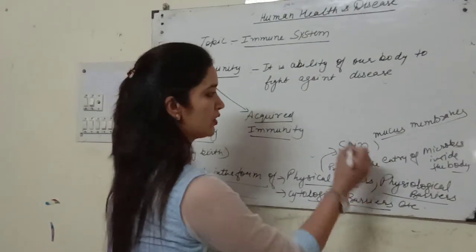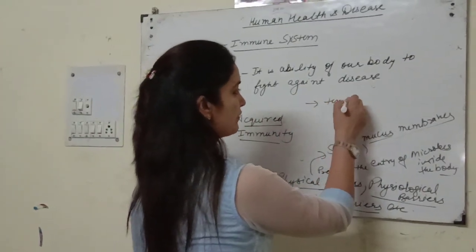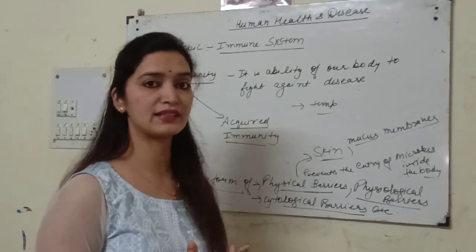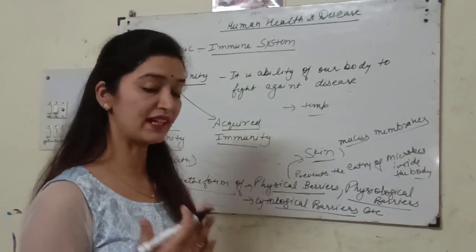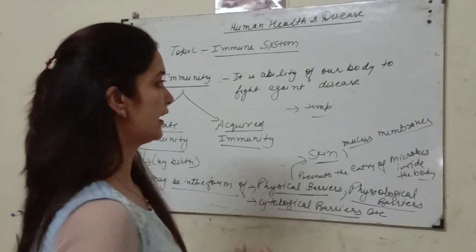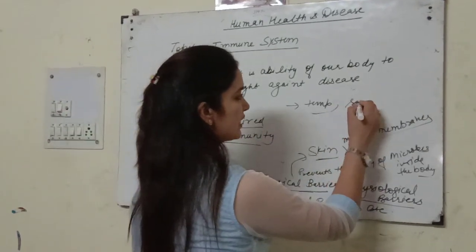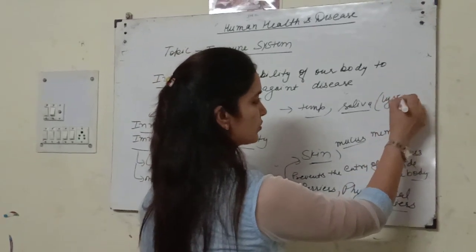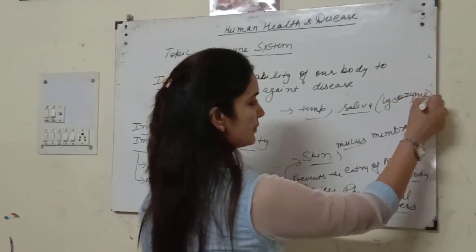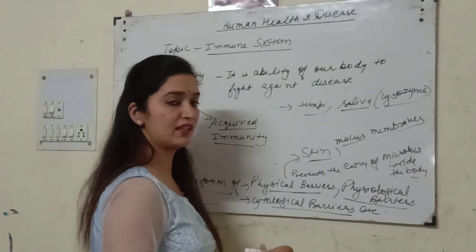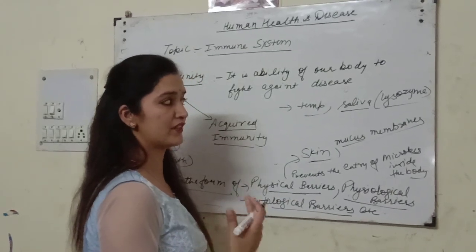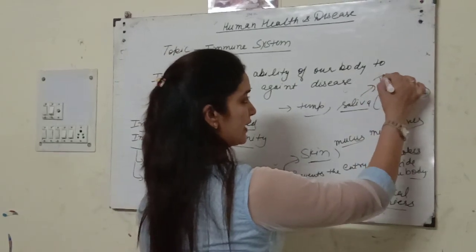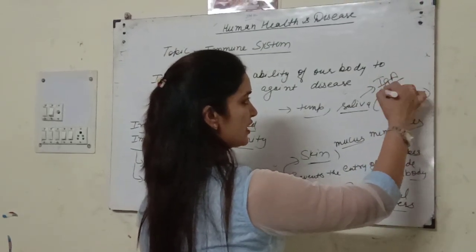If we talk about physiological barriers, that is the temperature of our body. Whenever our body is infected by a microbe, the temperature of our body rises, that you call fever. And in our mouth, saliva contains an enzyme, lysozyme, that breaks the cell wall of bacteria and prevents the entry of bacteria inside the body. In saliva, one antibody is also there, that is called IgA.